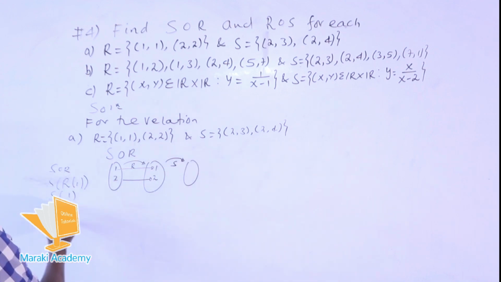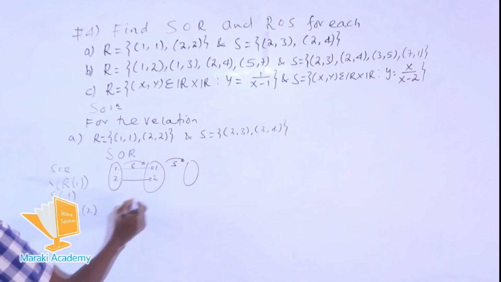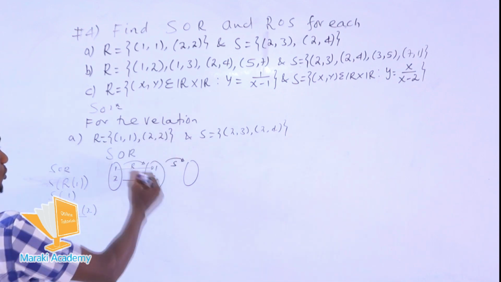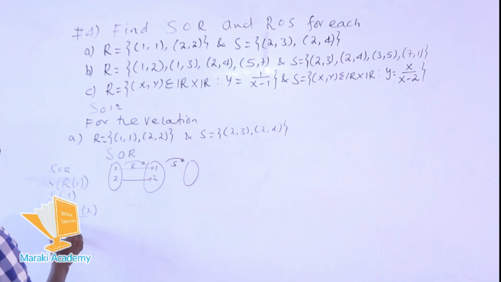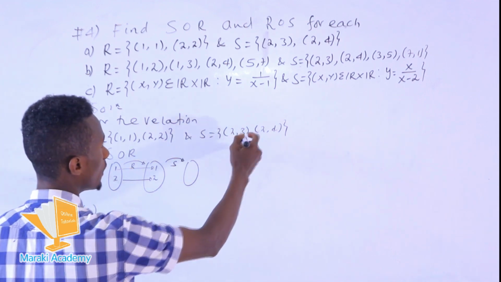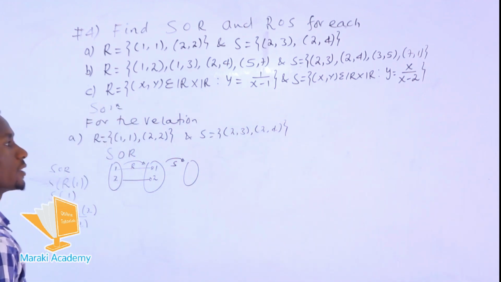Now the other is S of the R at point 2. What is the range of R at point 2? 2. So we have this point. So now we can consider this R at point 2. So what about S at point 2? S at point 2 is assigned to 2 different elements.